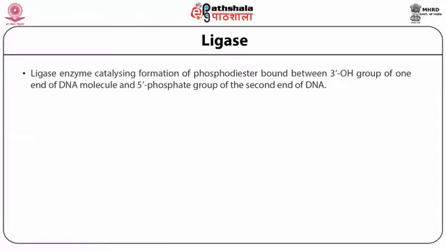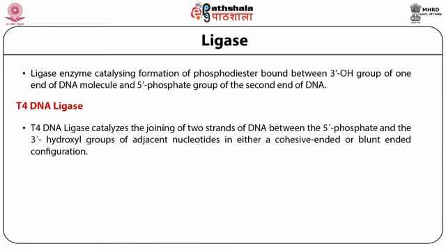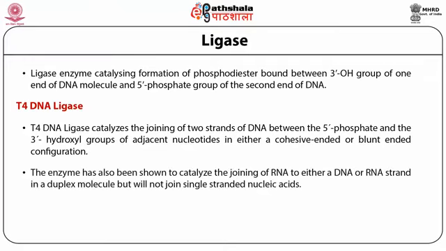Ligases. Ligase enzyme catalyzes formation of a phosphodiester bond between the 3' hydroxyl group of one end of a DNA molecule and the 5' phosphate group of the second end of the DNA. T4 DNA ligase catalyzes joining of two strands of DNA between the 5' phosphate and the 3' hydroxyl group of adjacent nucleotides in either a cohesive end or blunt end configuration. This enzyme has also been shown to catalyze the joining of RNA to either an RNA strand in a duplex molecule, but will not join single-stranded nucleic acid.